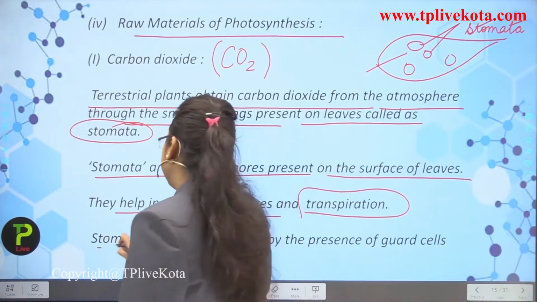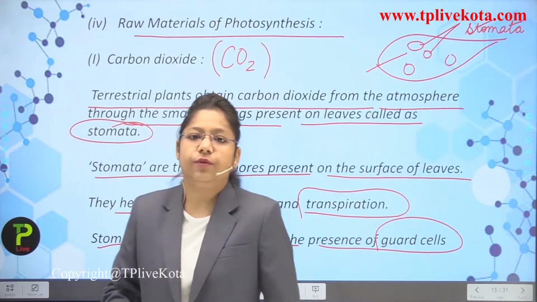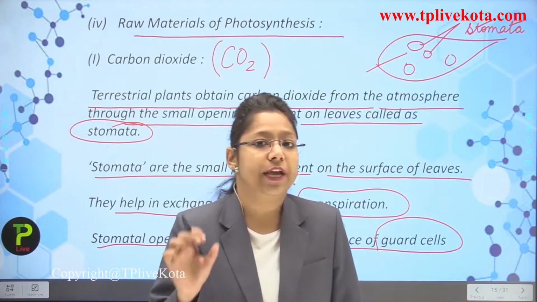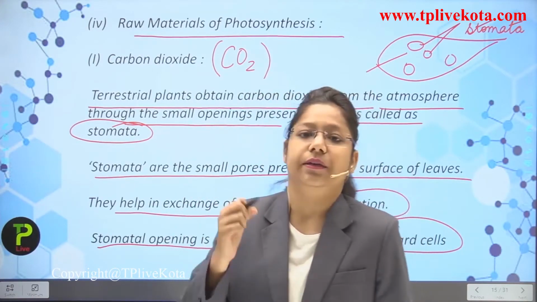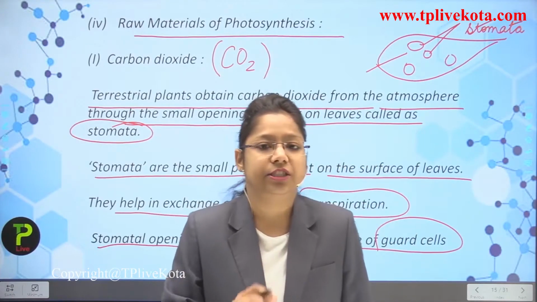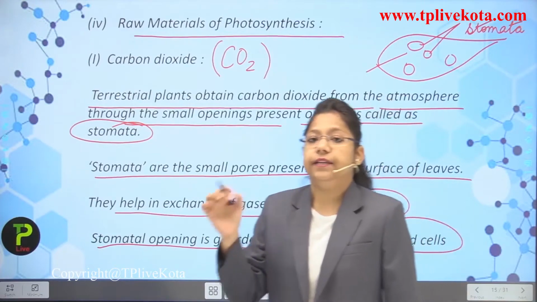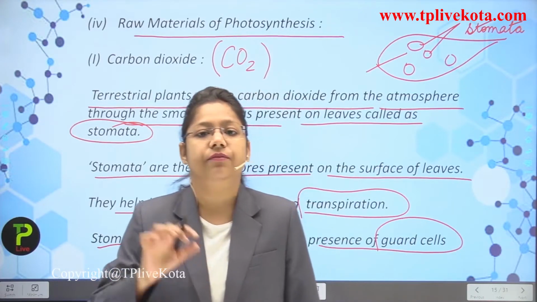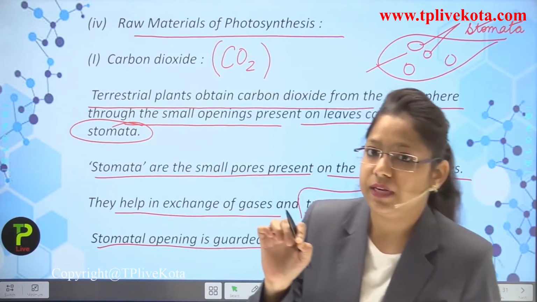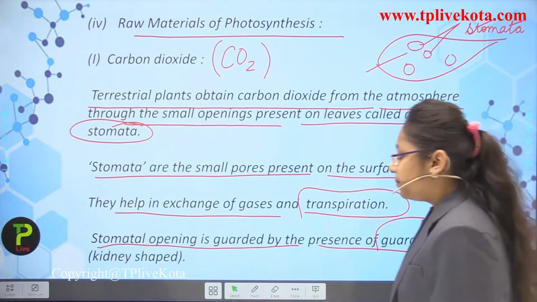Now stomatal opening is guarded by the presence of guard cells. So actually what happens when the stomata are present inside the leaves, their opening and closing are guarded by the guard cell. Means guard cell is just like a protector. Okay, they just protect it and take care of when the guard cell will open and when it will close. Okay, in which conditions. Now next,